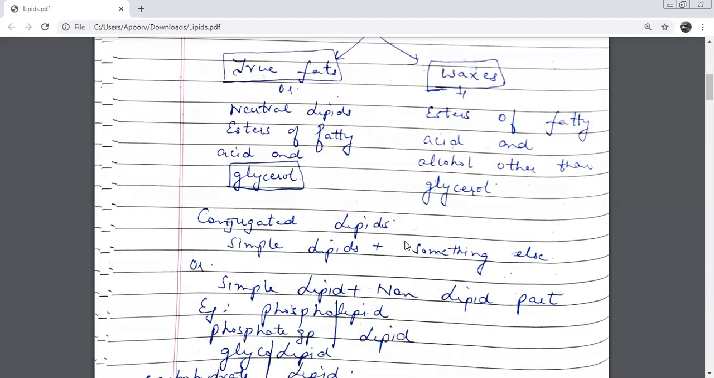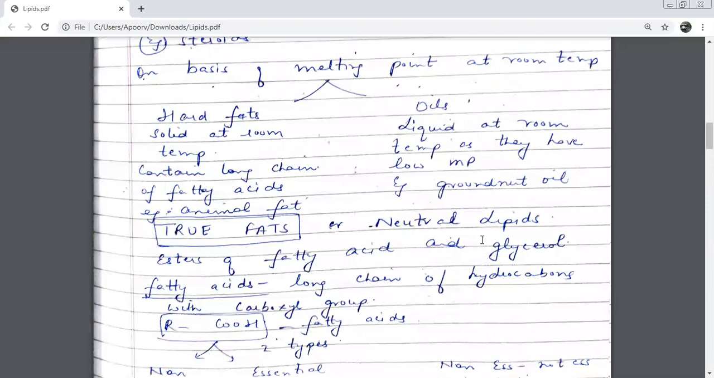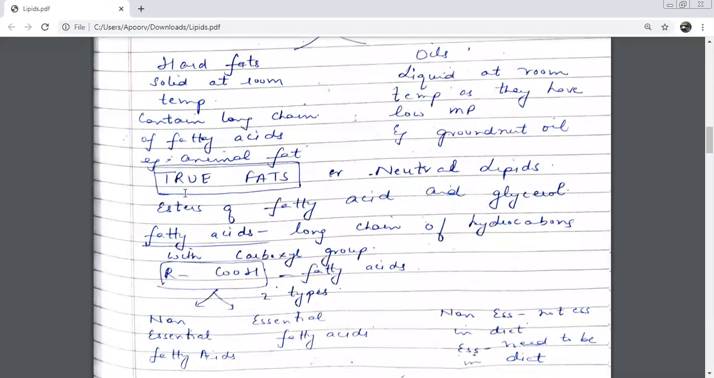Derived lipids, where again you had 2 kinds of classification further. You remember what they were? Sterols and terpenes. And on the basis of melting point, again we had 2 categories, hard fats and oils. Animal fats come under which category? Hard fats or oils? Hard fats. So true fats are basically esters of fatty acids and glycerol. When I say fatty acid, this is my fatty acid.